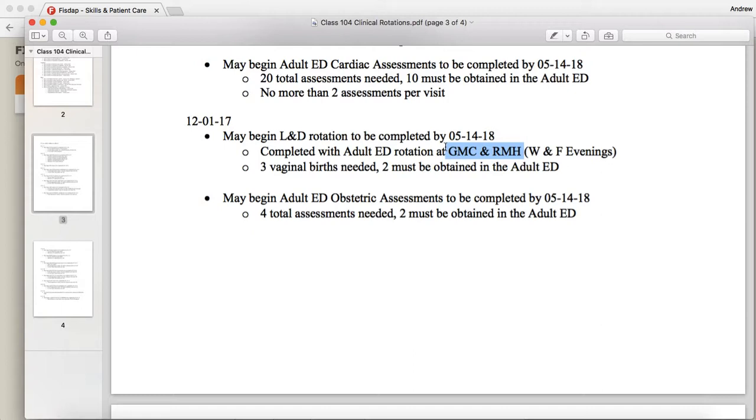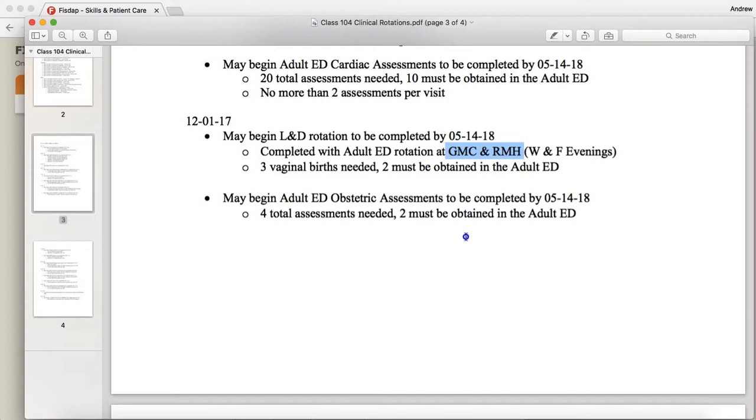So if you need 8 assessments per day that you're at the ER, on that day you're going to have to get 10, because you'll have one for baby vaginal birth and you'll have one for mom, which is going to be OB labor. Okay? Now you can do OB labor for mom and vaginal birth for baby, but then you still have to get your 8 assessments in the ER. So just remember that when you go and get your L&D time, that is in addition to any time in the ED.